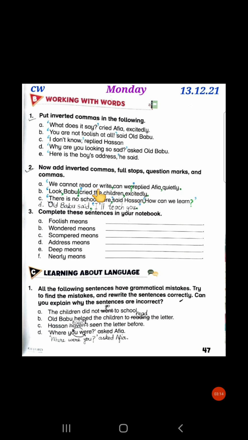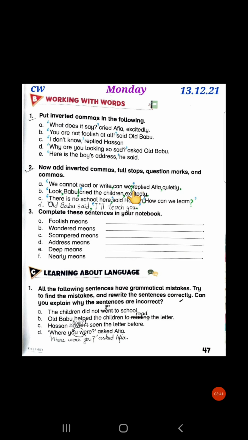So this is all what Afia replied. Afia ने जो जवाब दिया वो exact words क्या थे? We cannot read or write. Can we? So this all is said by Afia, so it has to be in inverted commas. So inverted commas open over here, before W, and then after the question mark we will add the inverted comma again.